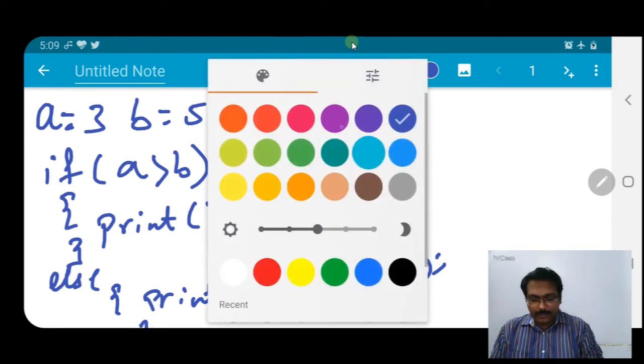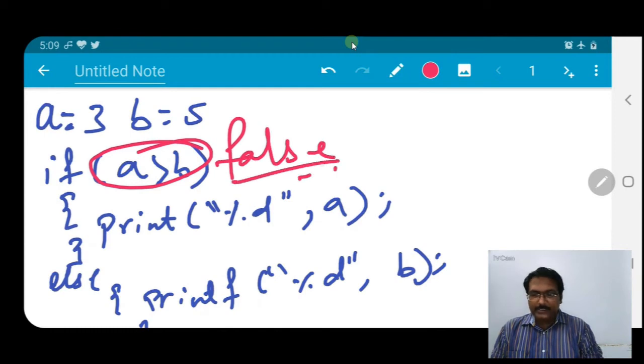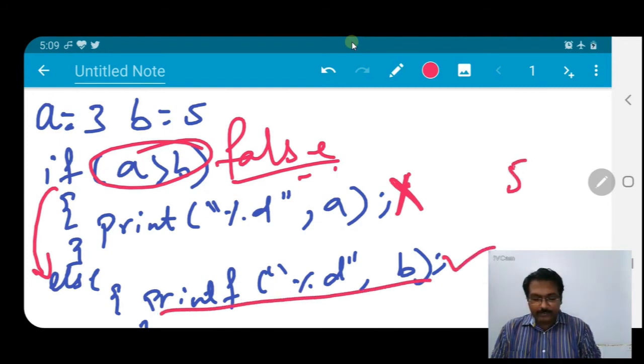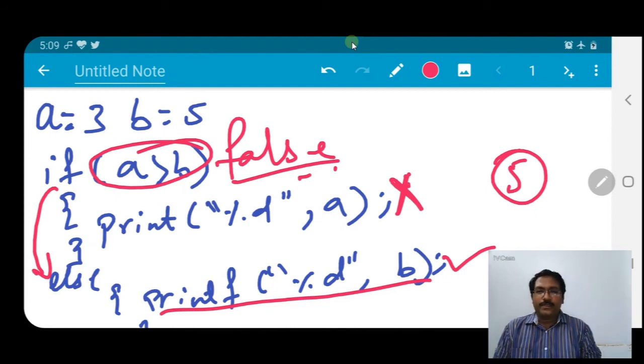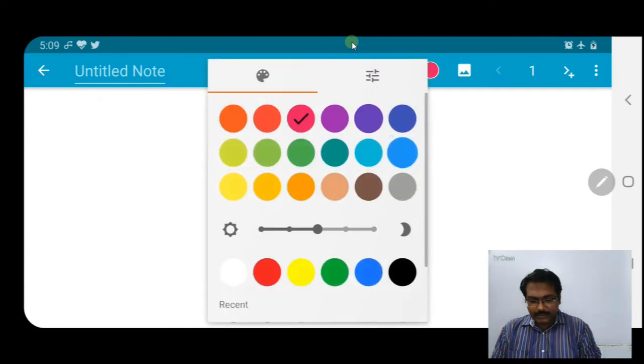So what happened here? The condition is checked, a greater than b. Is it true? No, it is false. As it is false, this statement will not execute. It will go directly to else, and in else this particular statement will be executed and the output will be 5, because from a and b, 5 is greater. b is greater, and b contains the value 5.